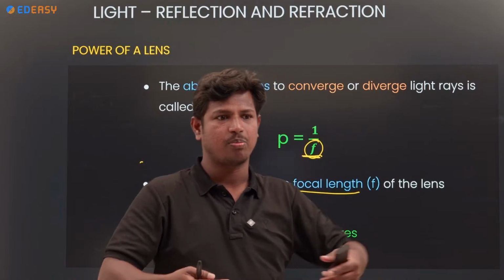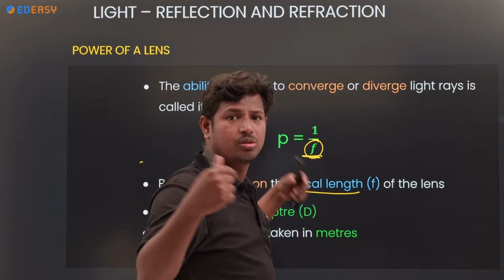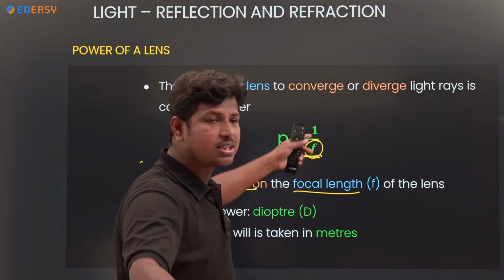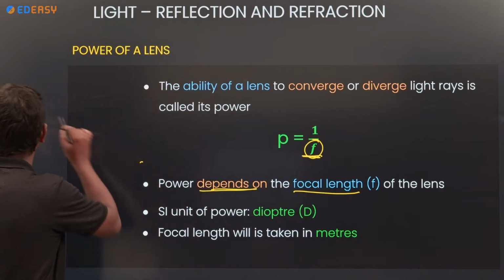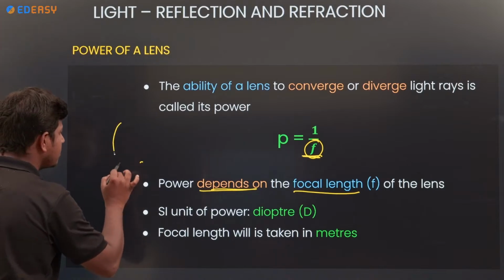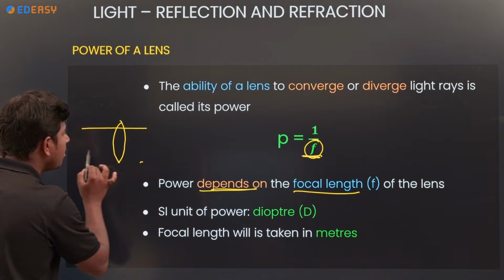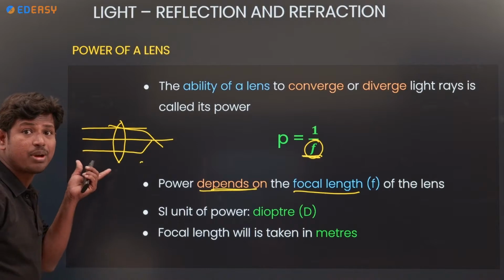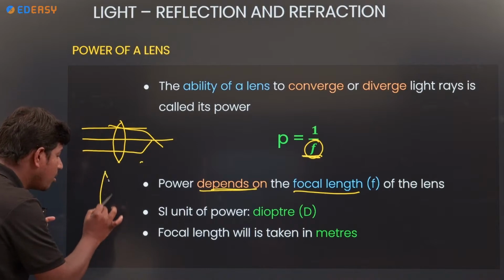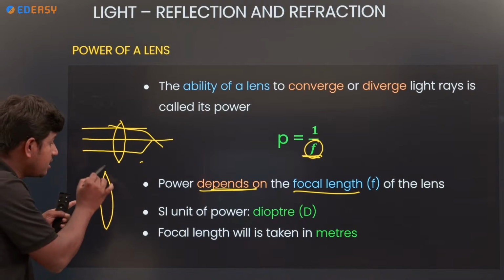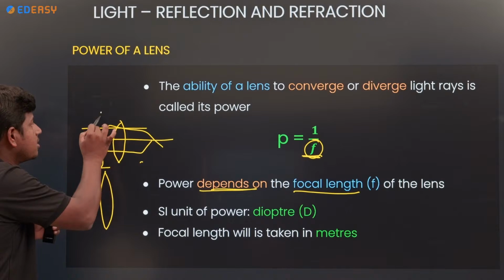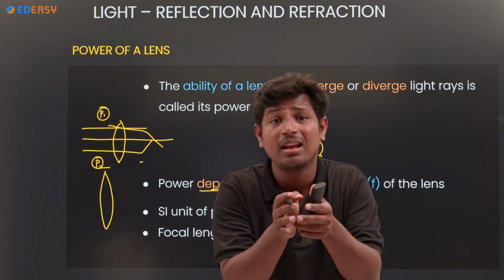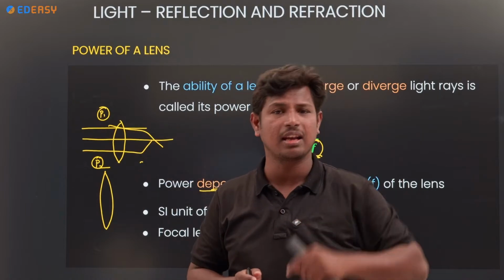For example, if someone is going through the back, I will stop them. How many I stop, that is my power. See, here also, if I take a convex lens, how many light rays are combined by this? If I take one more, it will be different. So this has one power, and this has another power. So how can you calculate the power? How it is combining or how it is diverging, based on that we will calculate the power.